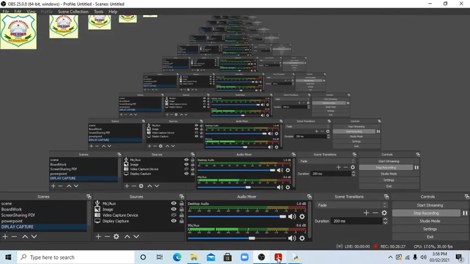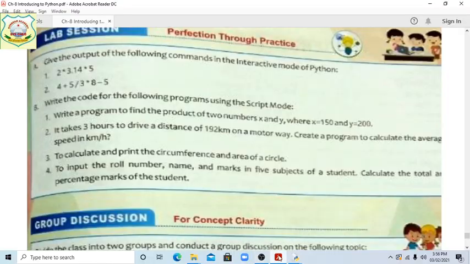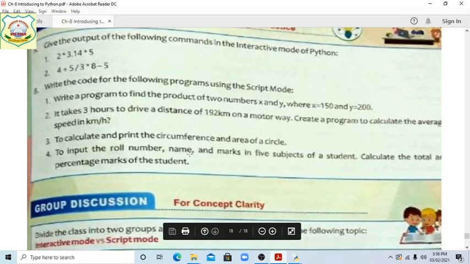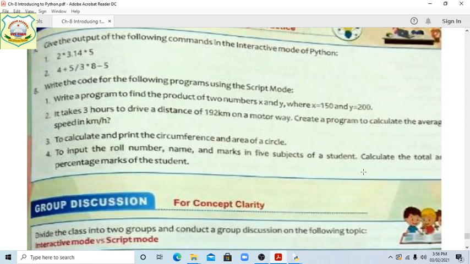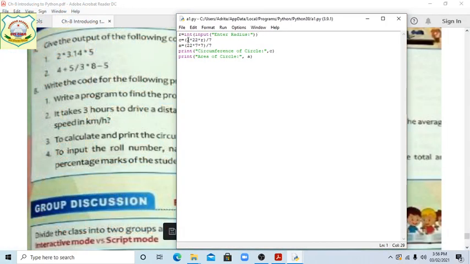Next one is given, students. To input the roll number, name and marks in 5 subjects of a student, calculate the total and percentage marks of the student. So students, how to do it? See everyone now.